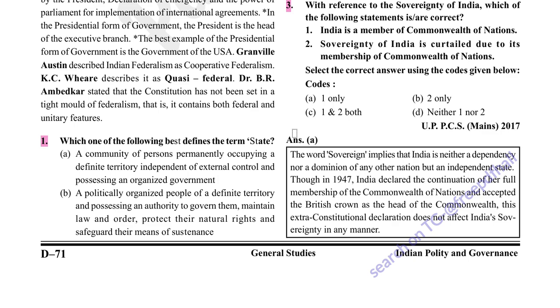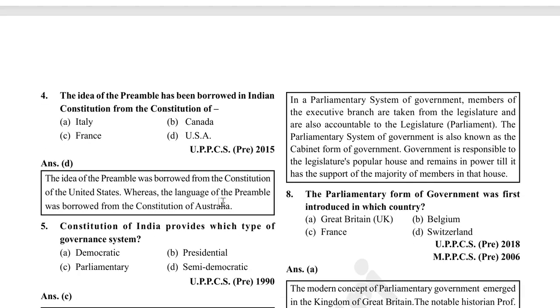The word sovereign implies that India is neither a dependency nor a dominion of any other nation, but an independent state. Though in 1947, India declared the continuation of her full membership of the Commonwealth of Nations and accepted the British Crown as the head of Commonwealth. This extra constitutional declaration does not affect India's sovereignty in any manner.